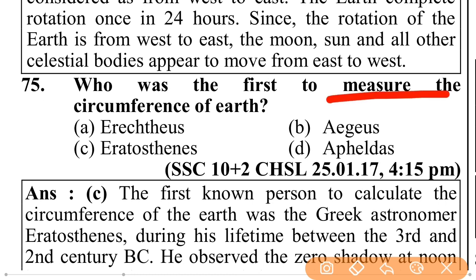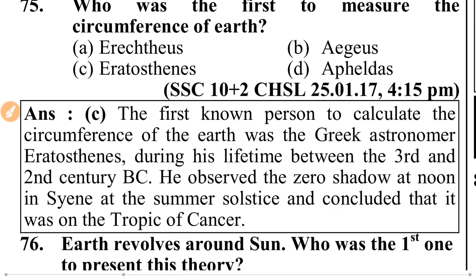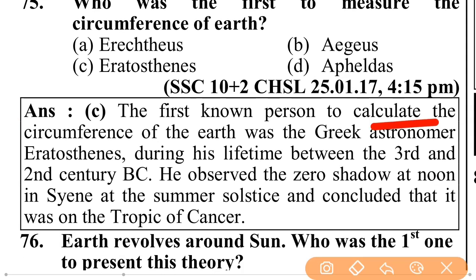Who was the first to measure the circumference of earth? That is Eratosthenes. The first known person to calculate the circumference of earth was the Greek astronomer Eratosthenes, during his lifetime between the 3rd and the 2nd century BC. He observed the zero shadow at noon in Syene at the summer solstice and concluded that it was on the Tropic of Cancer.